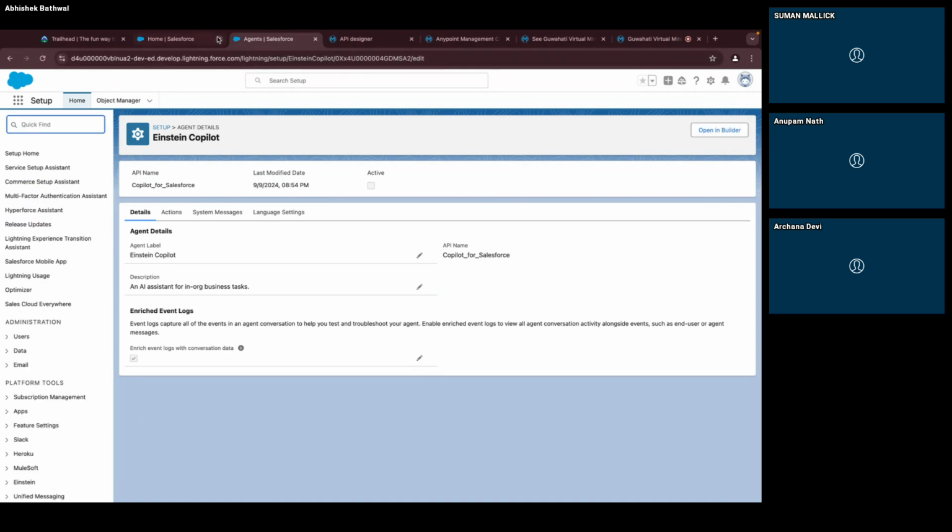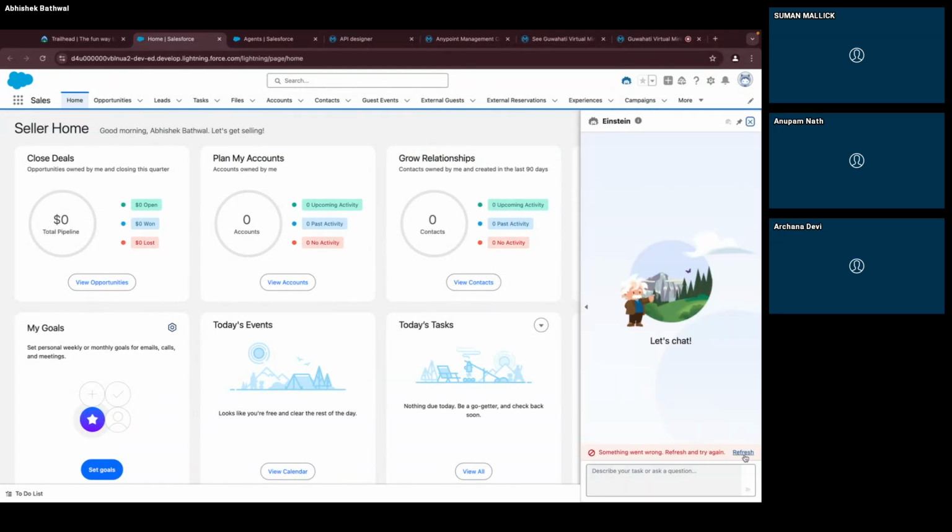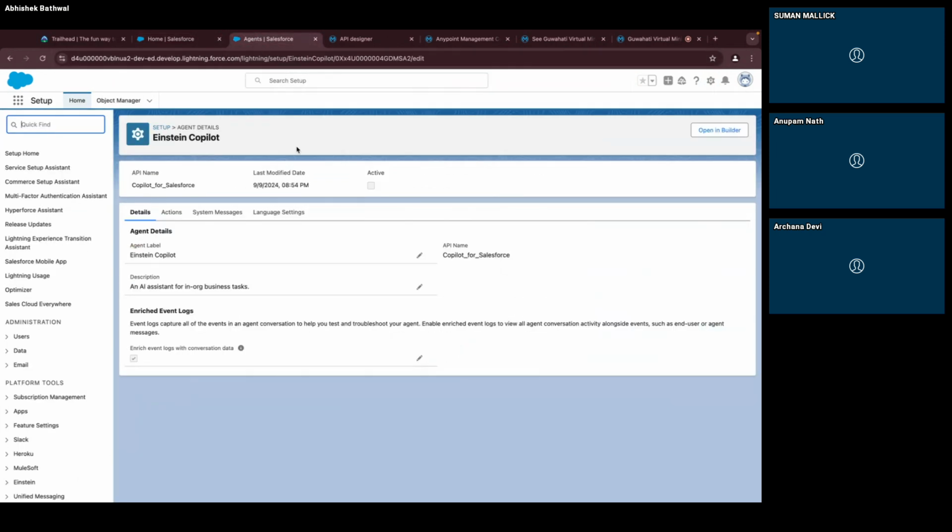Once you do that, you will see this option will be enabled, but still this is not active because we need to activate the builder. So for that, we'll first connect our API with Copilot. There are steps we need to do. Our API is ready.